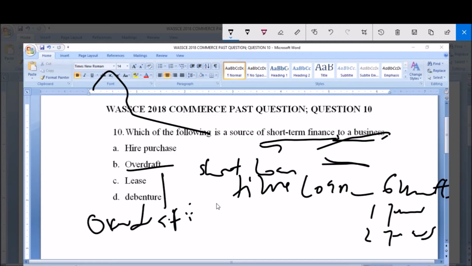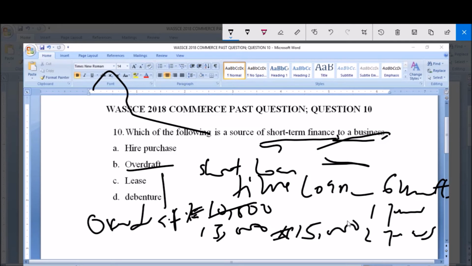For instance, if somebody has 10,000 naira in his or her account and wants to run a business that will cost 15,000 naira, and at the end of the day the bank allows him or her to withdraw 15,000 naira, the 5,000 naira extra here is what we regard as overdraft. So it's a loan that the bank decides to give out to that account owner. So it's a short time finance or short time loan.